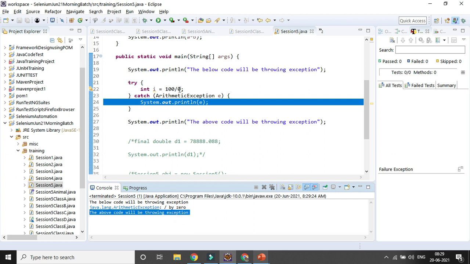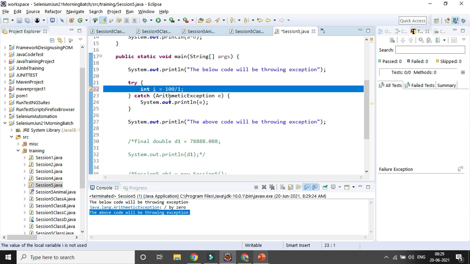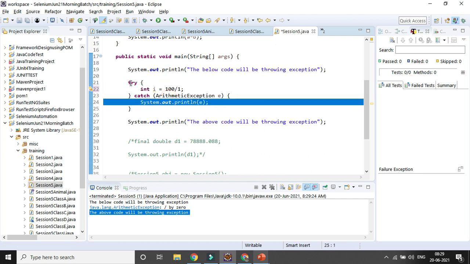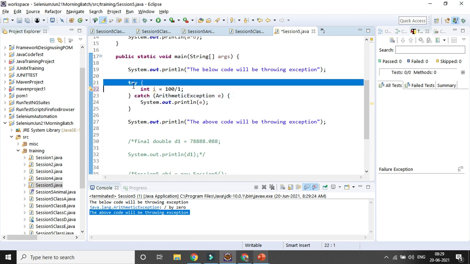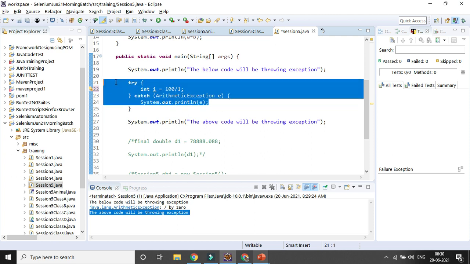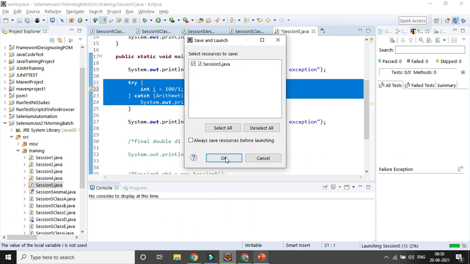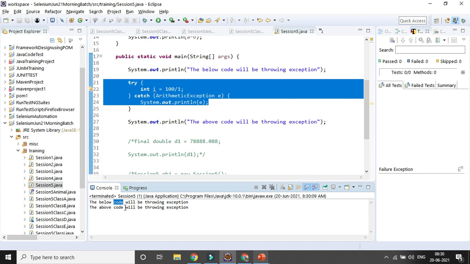But what happens in case I am using a try catch block and there is no exception at all? If you want to divide 100 by 1, there will be no exception printed out. So the try block will try to catch the exception, right? And catch will print out the exception after catching it. But in case there is no exception, the try catch block will be completely ignored. You can see it will be completely ignored. Only your before line and next line of code is coming.